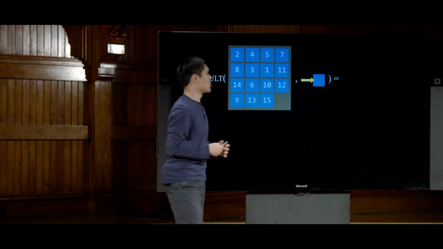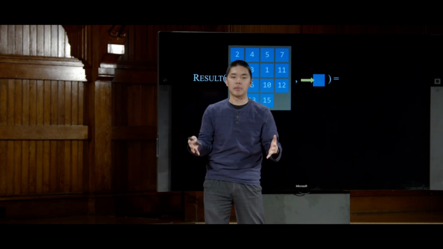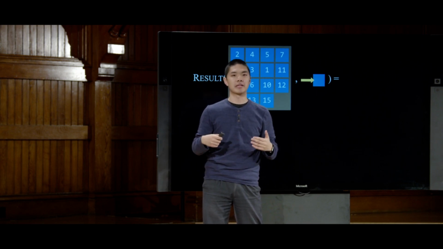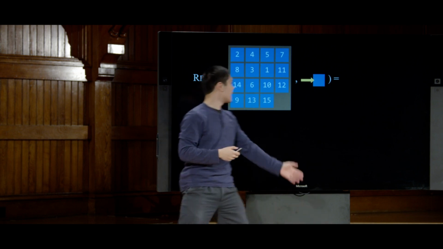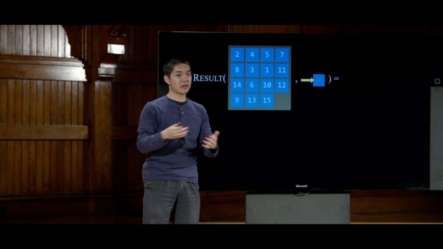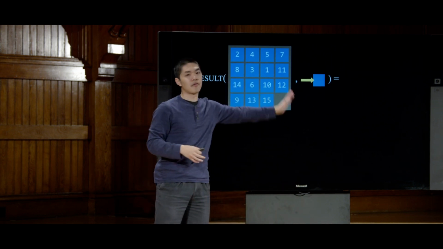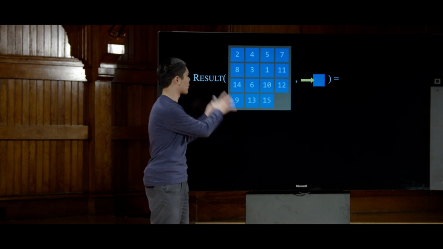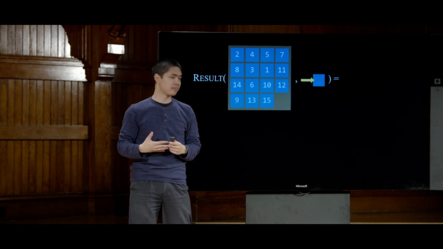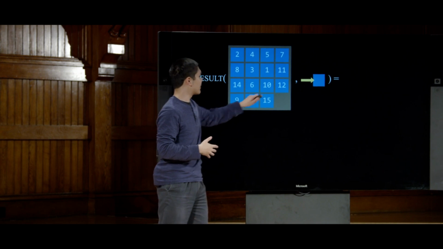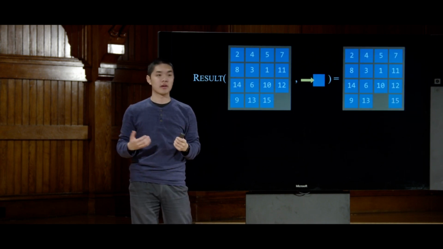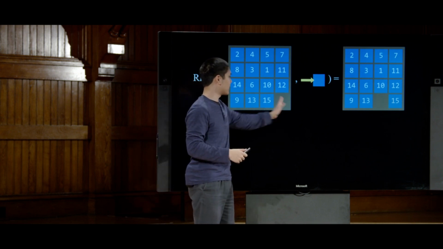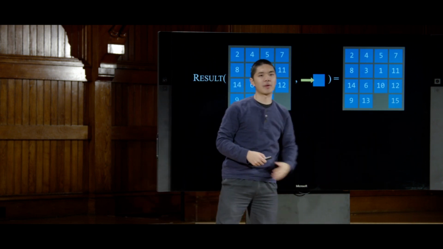In a computer, you might represent one of these actions as just some number that represents the action. Or if you're familiar with enums that allow you to enumerate multiple possibilities, it might be something like that. And this state might just be represented as an array or 2-dimensional array of all of these numbers that exist. But here, we're going to show it visually just so you can see it. But when we take this state and this action, and pass it into the result function, the output is a new state. The state we get after we take a tile and slide it to the right, and this is the state we get as a result.